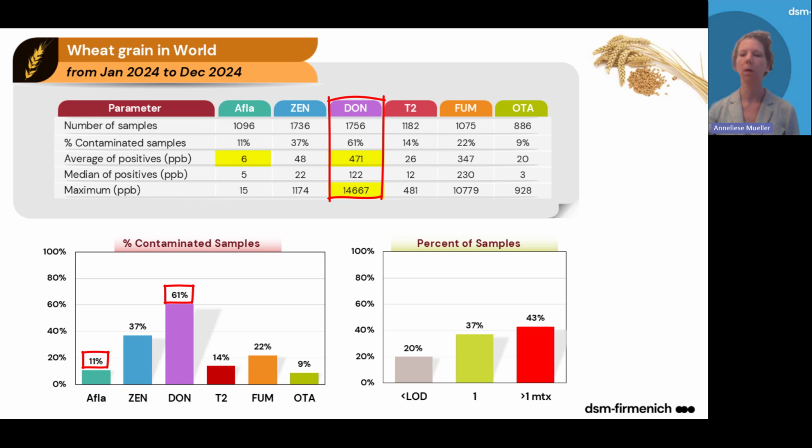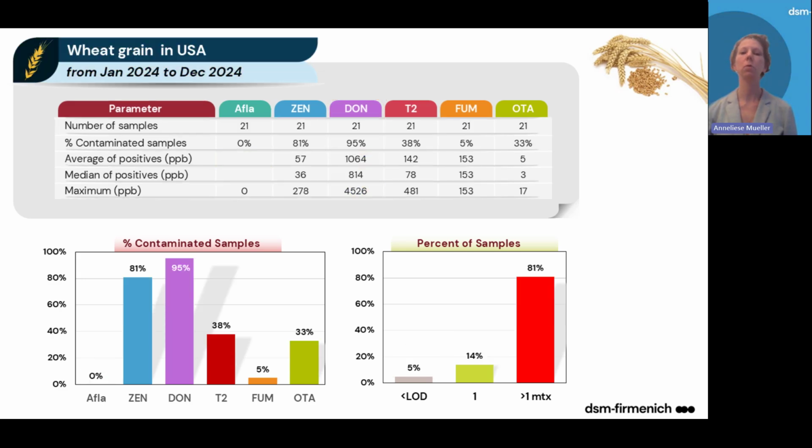If we look at the co-contamination, so all samples analyzed for more than one mycotoxin, we can see that 43% of the samples contain more than one mycotoxin. So most samples are contaminated by at least one or two mycotoxins, or even more.